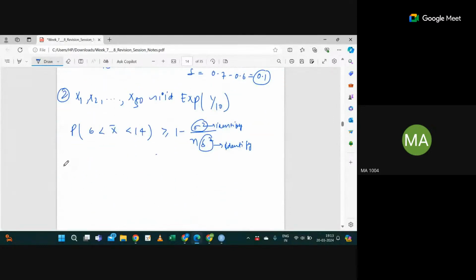Correct. So what is this? Probability that mu minus delta less than x bar less than mu plus delta should be greater or equal to 1 minus sigma square divided by n delta square. Only then I will get the lower bound.